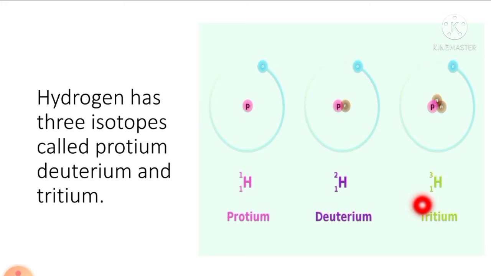This is radioactive. So isotope हम किसको बोलते हैं? Isotopes are the atoms of the same element with different mass. They are known as isotopes.